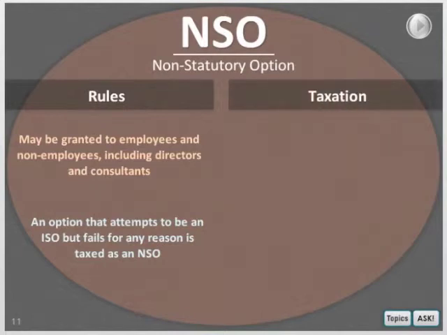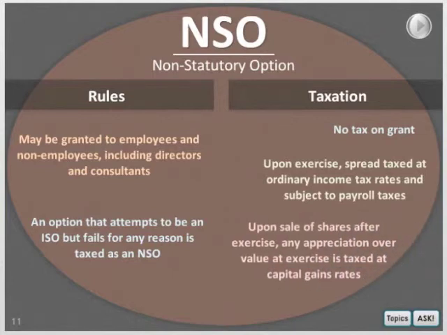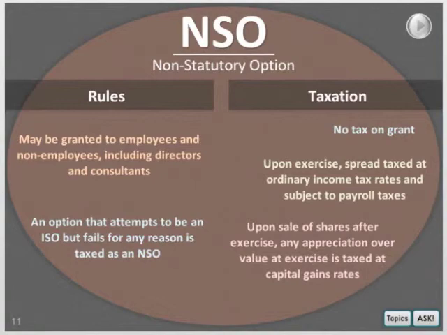Generally, there's no tax on grant. Upon exercise, the spread is taxed at ordinary income tax rates and is subject to FICA and Medicare, and tax withholding is required for employees. Upon the sale of shares after exercise, any appreciation over the value at exercise is taxed at capital gains rates, long-term or short-term, depending on the holding period.